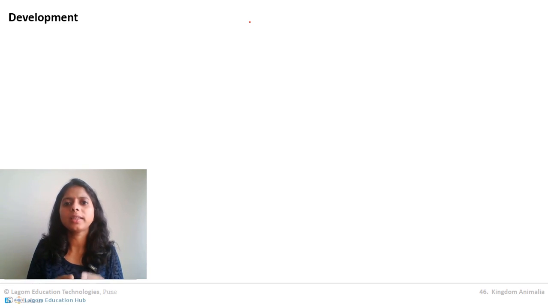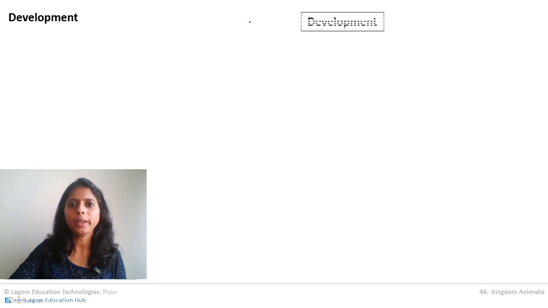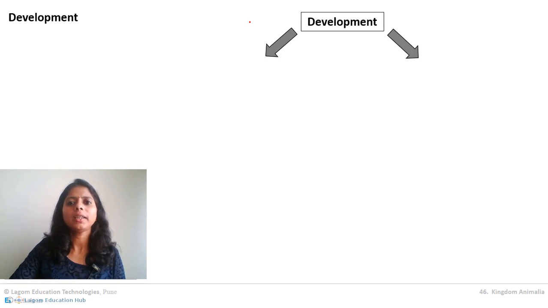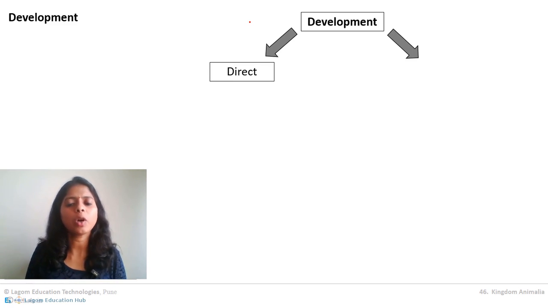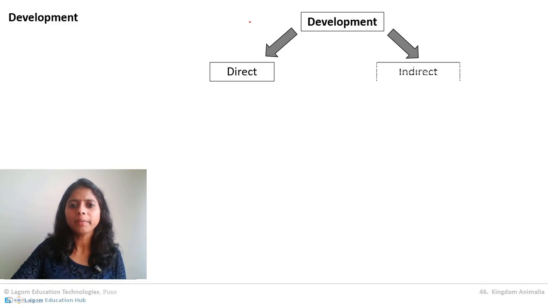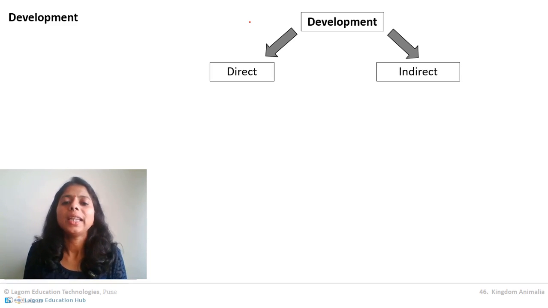See, an organism took birth, it came into existence. After that, it will grow into an adult. Whatever transformation takes place in that period between birth and adulthood is called development. Now, there are two different types of development observed in animals. One is called direct development and another is called indirect development.